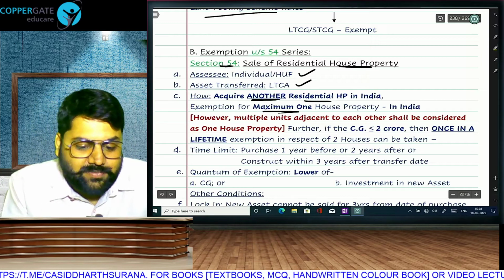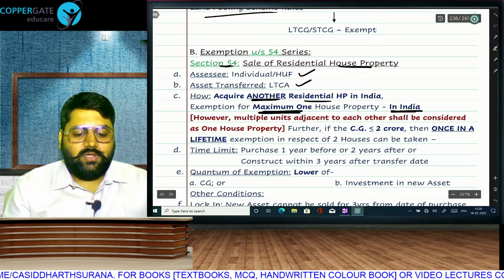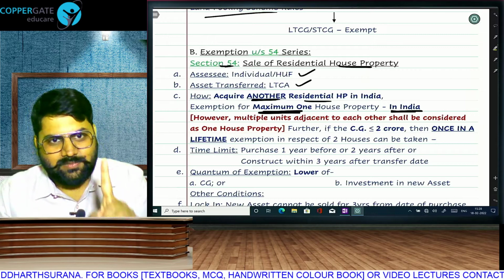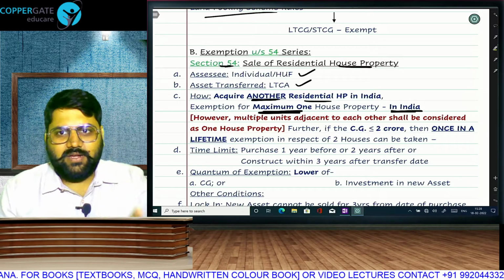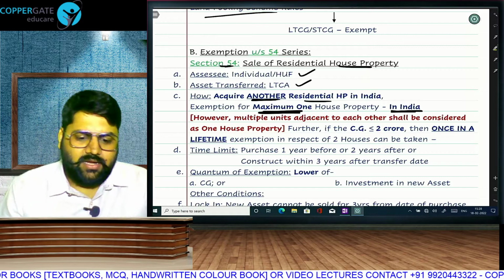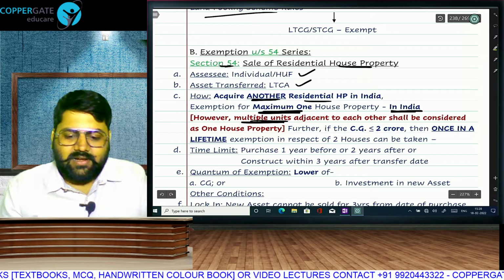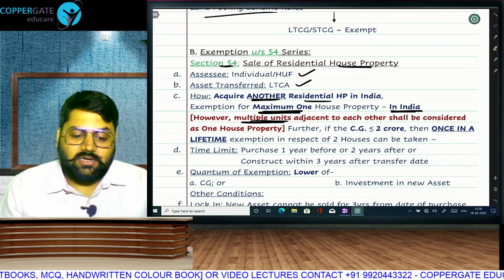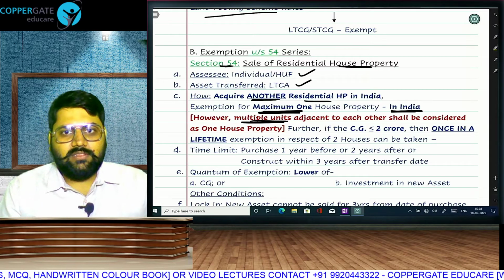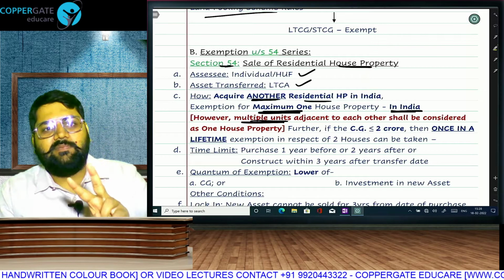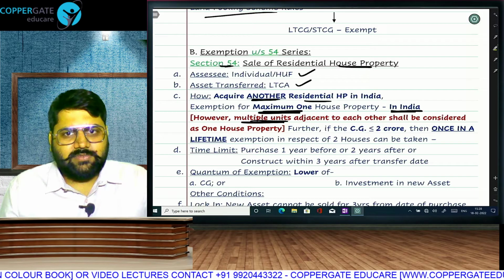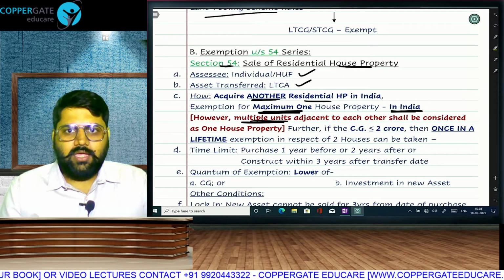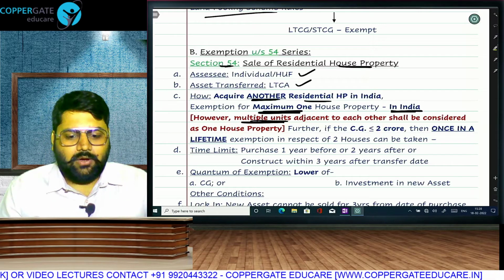Acquire as many. Exemption you will get only of 1, and that also in India. You can acquire outside India, but exemption only if India. You can acquire 10, but exemption only of 1. Maximum 1 house in India. And if the units are next to each other, adjacent to each other, which can be converted into 1, then we will not count them as 2 houses. They will be called as 2 units of 1 house, and thus you can take exemption of both of them. Okay, so 1 but next to each other will be counted as 1.